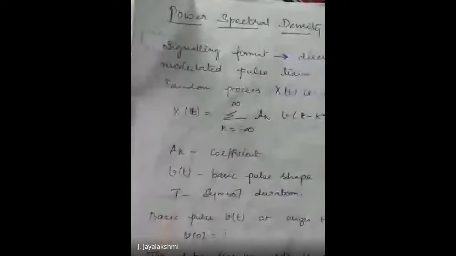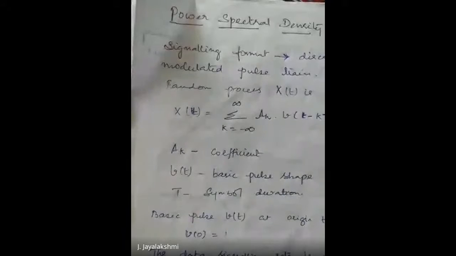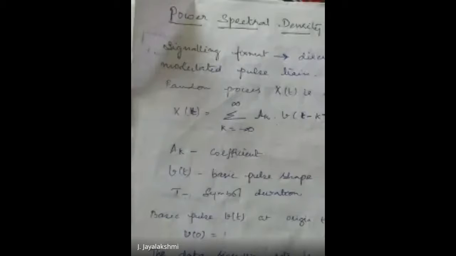In the previous graph which we drew, the symbol duration was taken as Tb, and in some cases half of Tb. So in general it is going to be T, the symbol duration. The basic pulse v of t is such that at t equal to 0, v of 0 is equal to 1.